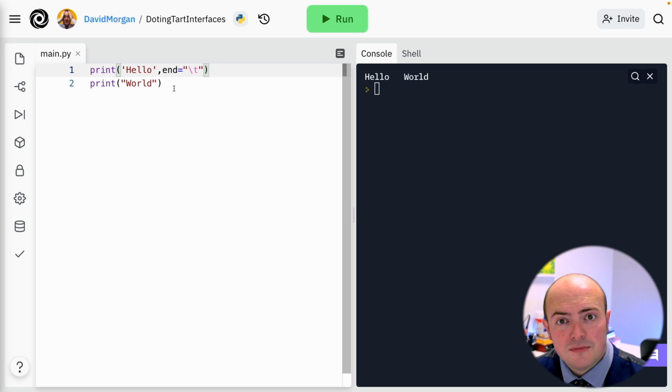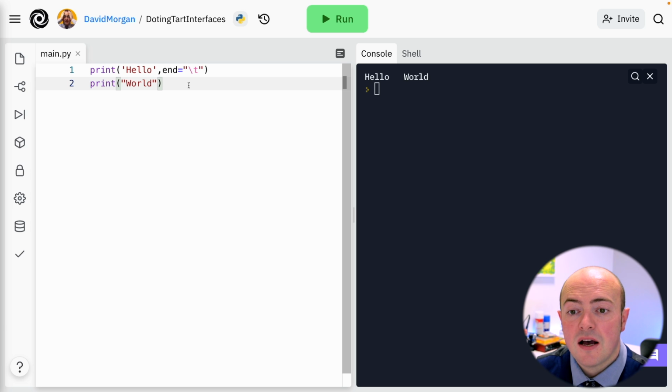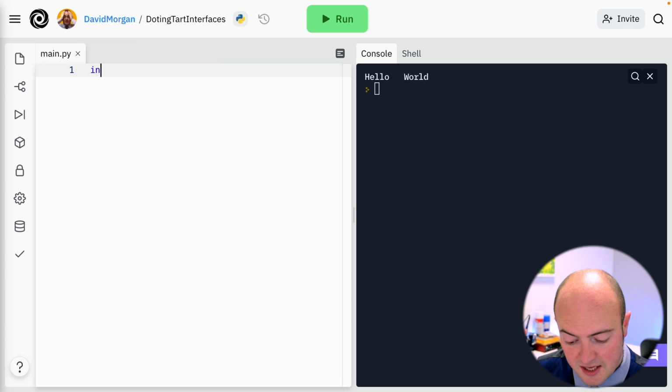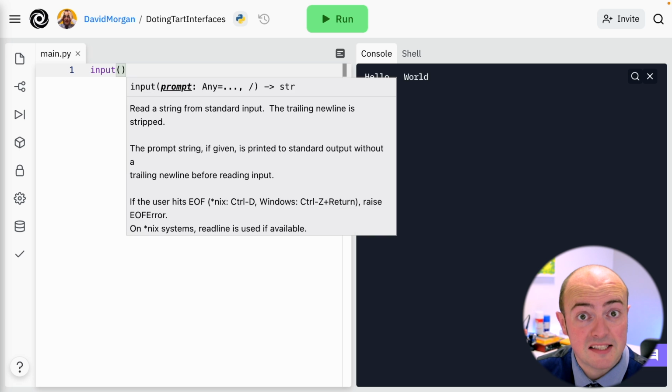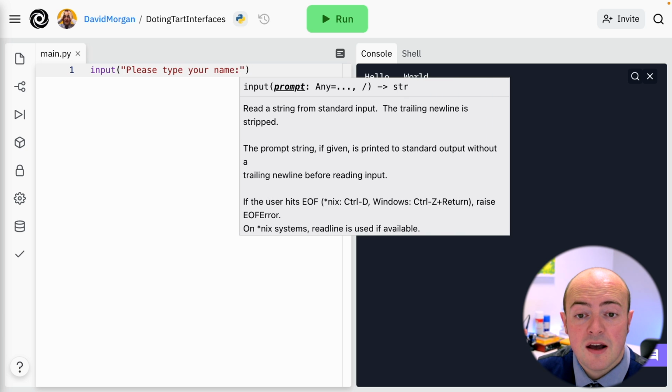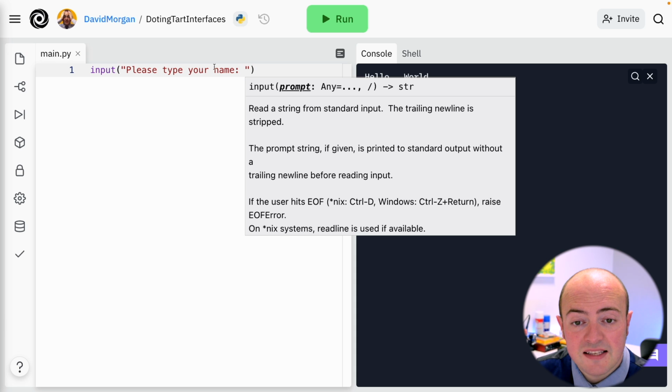Well, that's output. How do we do input? Let's have a quick look how we do input. If I get rid of these, input is just this. Nice and simple. Now in the brackets we have the message that we're going to give to the users. So I'm going to say, please type your name. Now I'm going to put a colon and leave a space at the end of that.